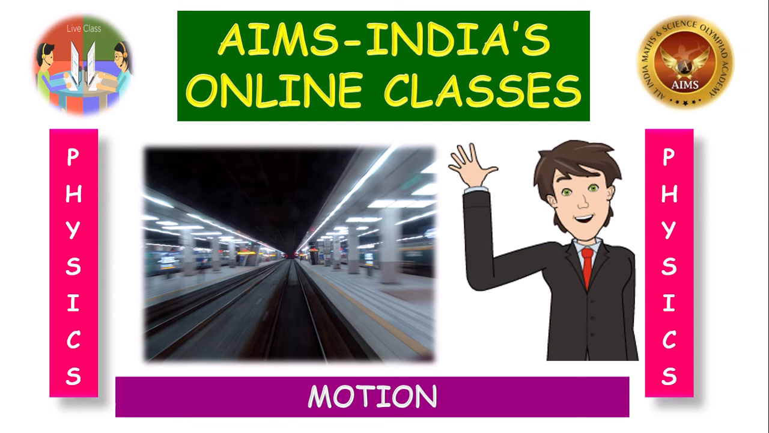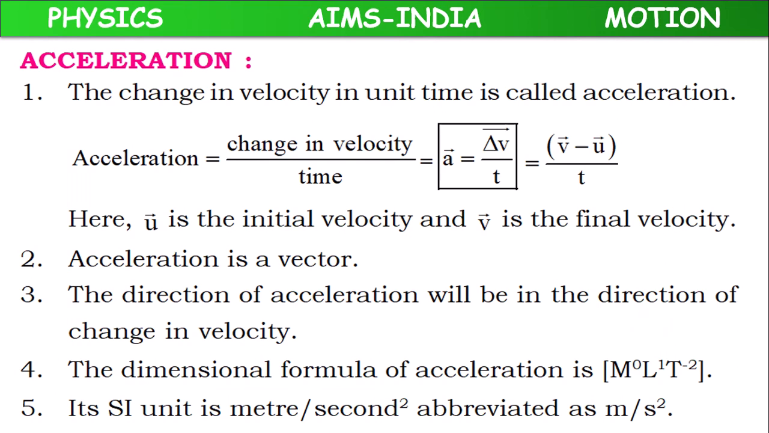In yesterday's class, we were discussing acceleration. Acceleration means the rate of change of velocity, or the change of velocity in unit time. Here delta V bar stands for change of velocity. So A bar, the acceleration vector, equals delta V bar, the change of velocity vector, divided by time.